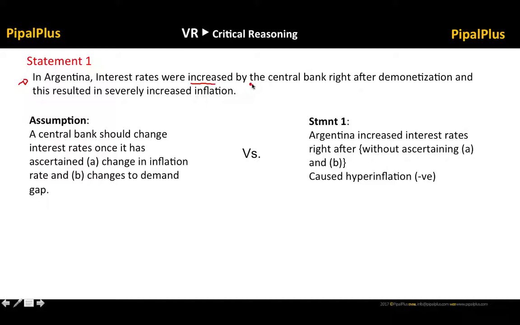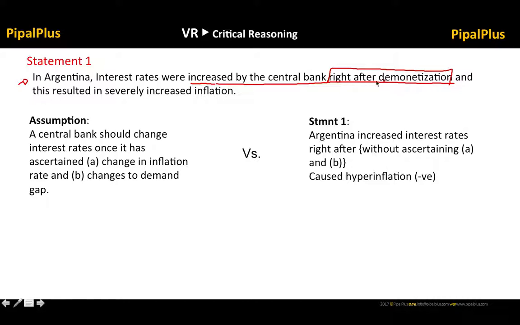Okay, so what we see here is that the increase in the interest rates by the central bank happened right after demonetization. So you would notice that this situation is exactly similar to the situation in India, right? The central bank is having to decide whether to do anything with the interest rates, and the point of time is right after demonetization, right?